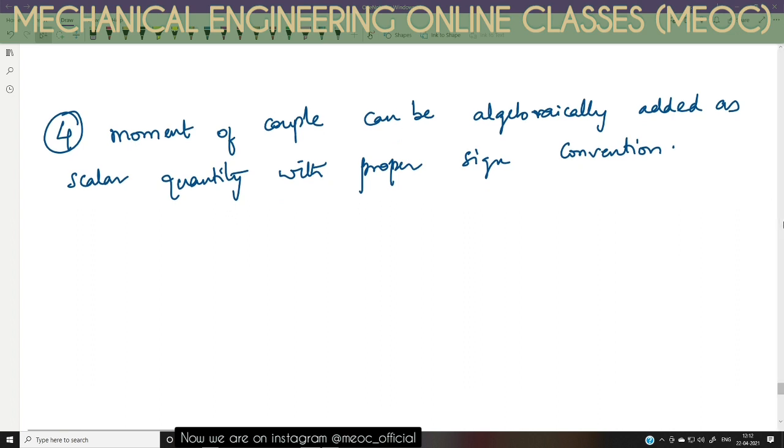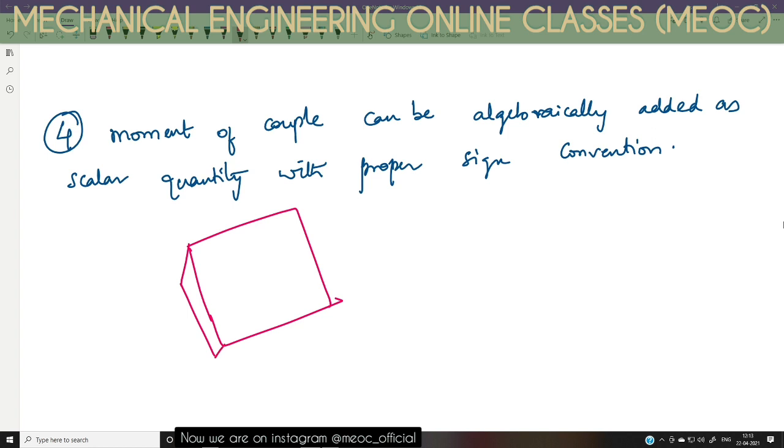Then, like how we have found the sum of moments of all the forces to find the total moment of the force system on an object, here also we can do that. Now suppose there is an object here, subjected to, say, F1 and F1, which are parallel, equal, opposite, and d1 distance apart.